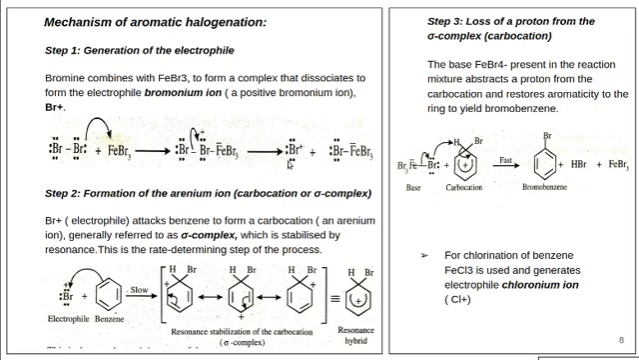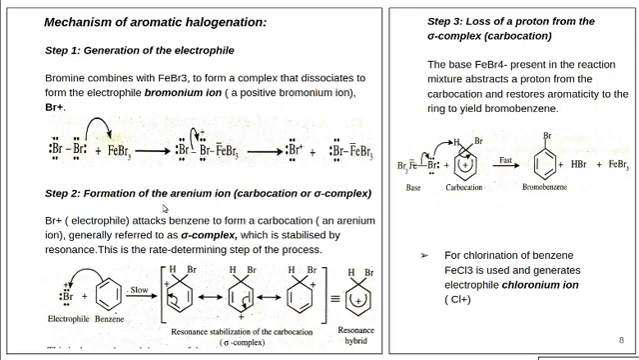An electrophile in this reaction is the bromonium ion, Br+. That will form in this reaction, and FeBr4- is also formed. This will act as a base in the third step. The second step is the formation of the arenium ion. The first step is the formation of the electrophile. Here, in this case, the bromonium ion is the electrophile.